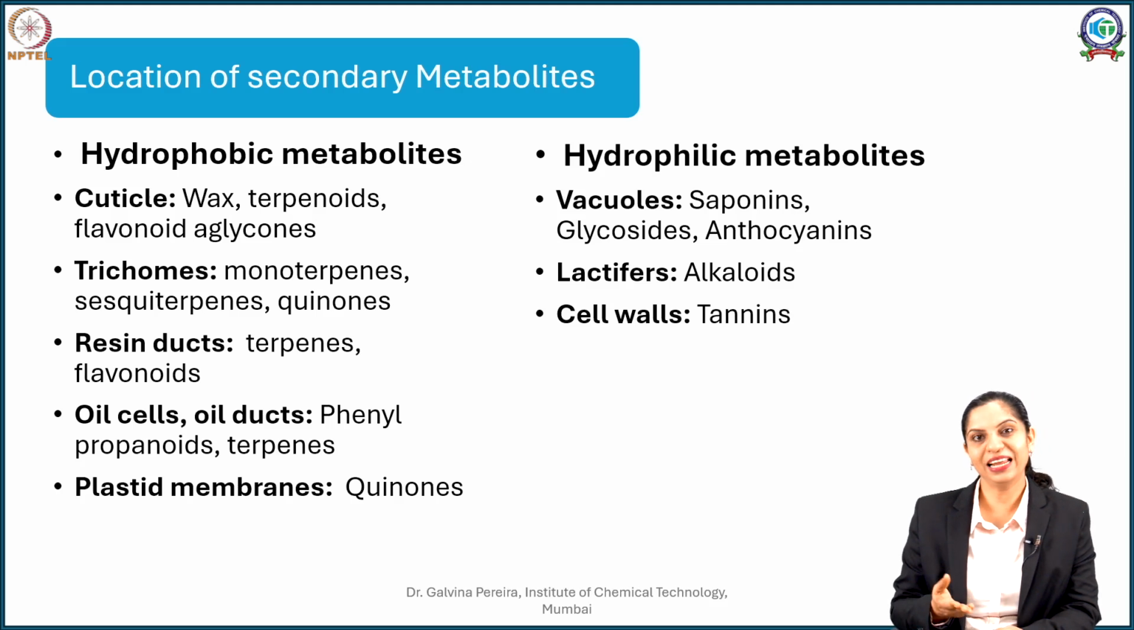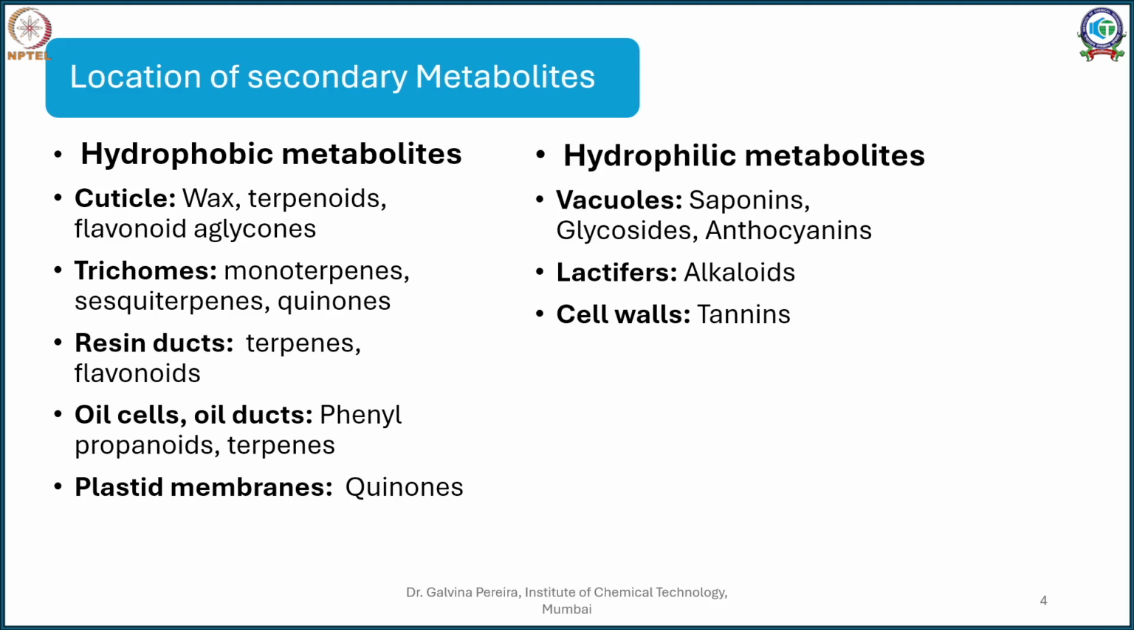Now, some of them may be there in the lactiferous duct from where the latex oozes out. An example of that is your opium, or in some cases your lactiferous ducts of papaya will contain numerous proteins, derivatives and so on. Your cell walls, especially if you see the trees, the outer wall of the stem is brown in color, and that brown color is due to deposition of compounds called tannins. So these are a few places where you will find your hydrophilic metabolites.